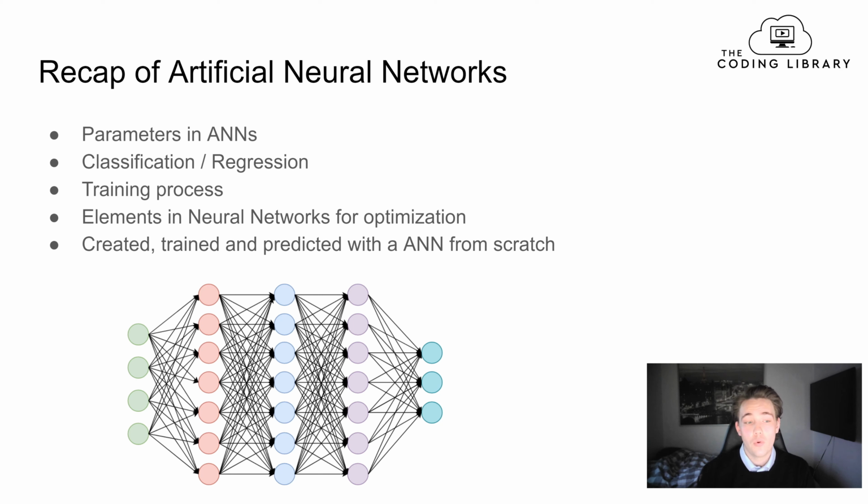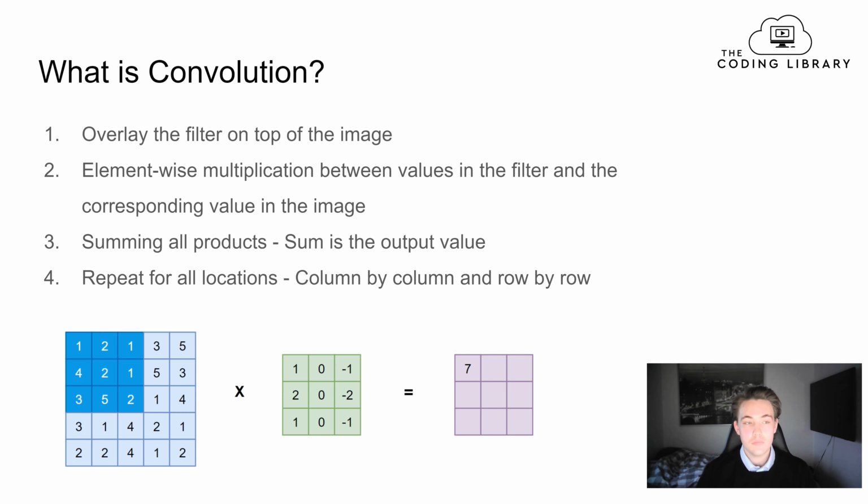We're going to cover that more throughout the upcoming videos about convolutional neural networks. These optimization elements can be used both for artificial neural networks and convolutional neural networks. And at the end, we created, trained, and predicted with an artificial neural network from scratch on some random data that we created.